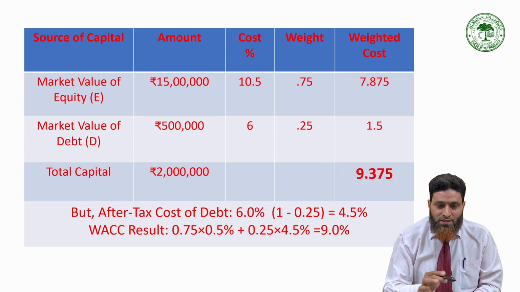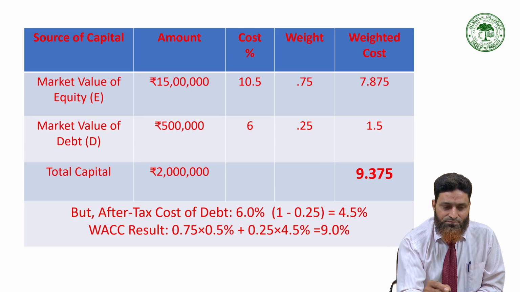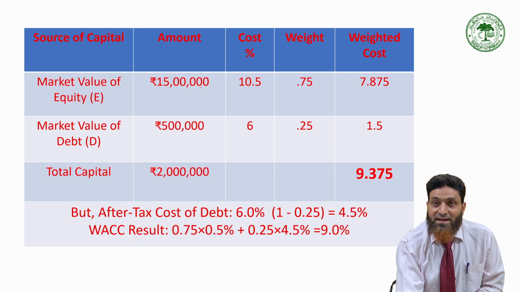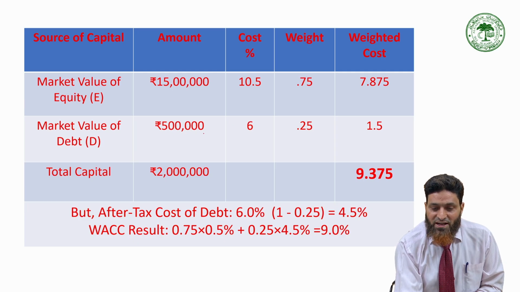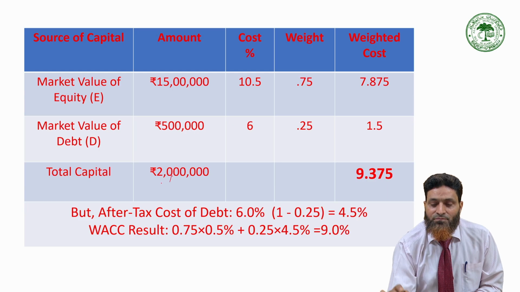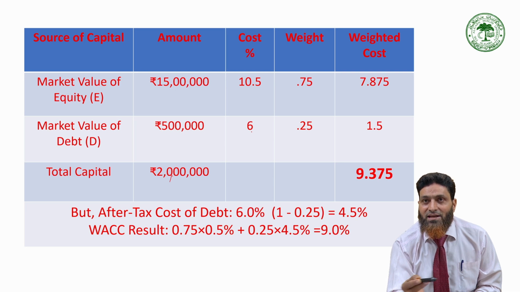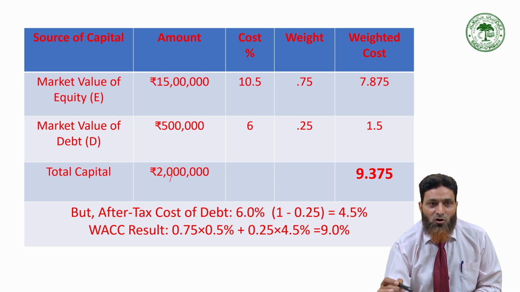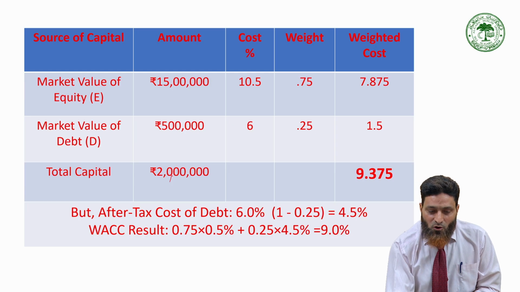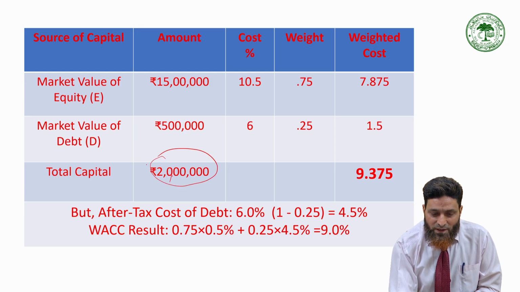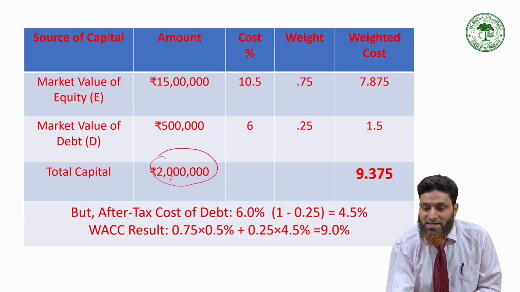For example, one question is given: market value of equity is 15 lakh, market value of debt is 5 lakh, total fund used by the company is 20 lakh, cost of equity is 10.5%, cost of debt is 6%, already calculated the way you have been taught earlier. On this basis, out of 20 lakh, 15 lakh is equity, so its weight is 0.75 or 75%.